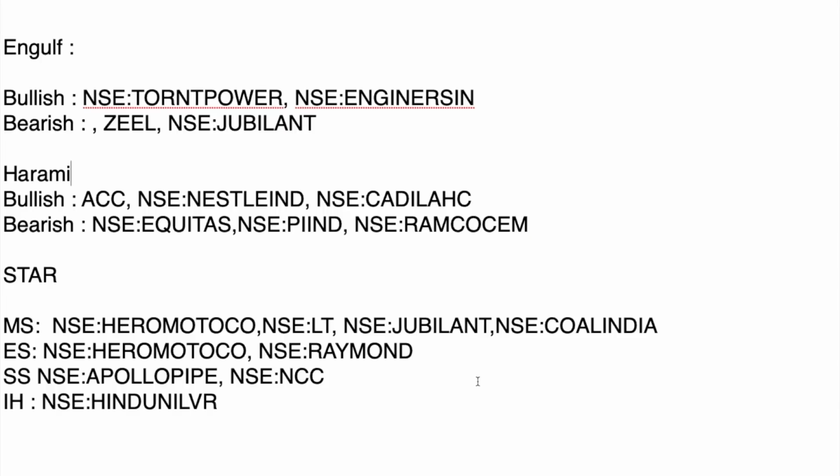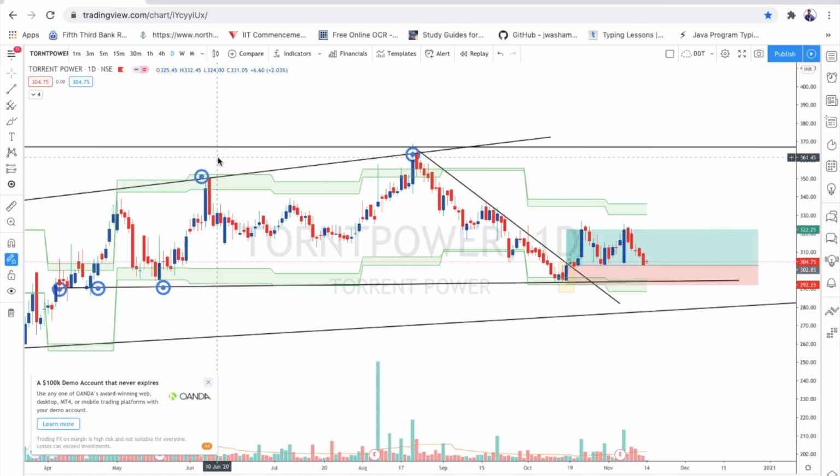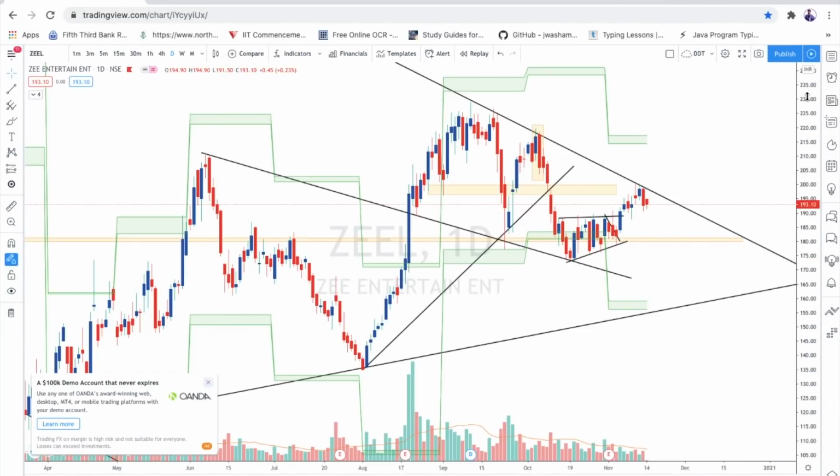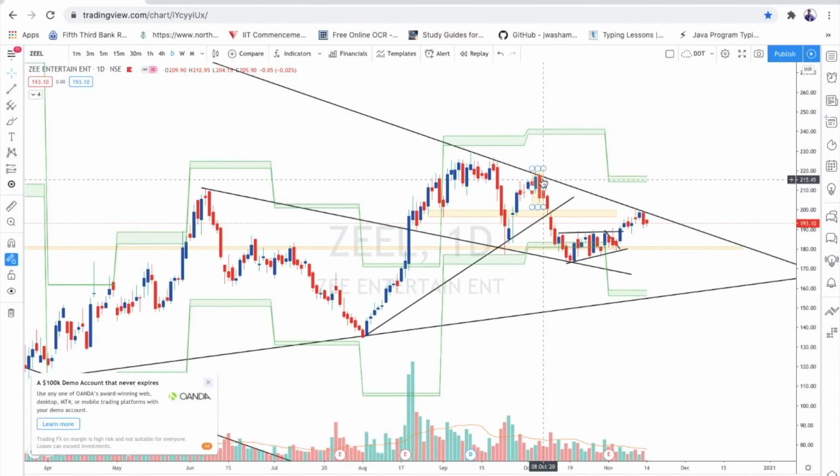Now we'll discuss bearish engulfing. So the ZIL trade here has a bearish engulfing. Okay, so this pattern here is called a bearish engulfing, as we discussed last time. So why is it valid here?